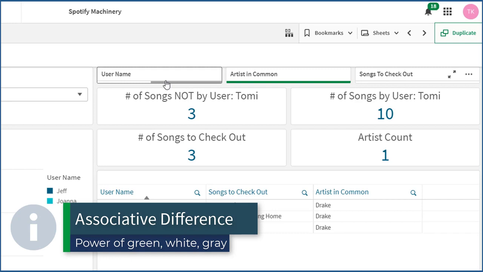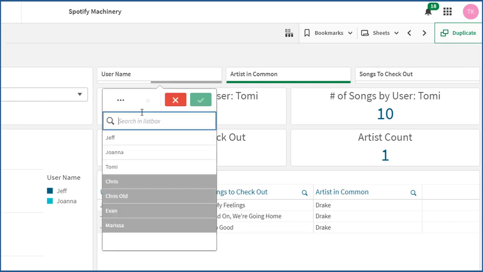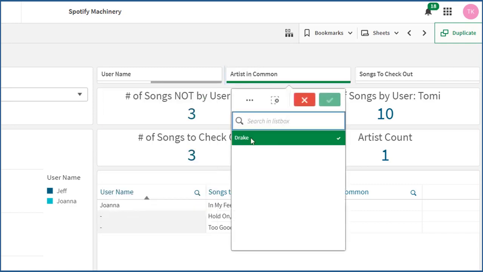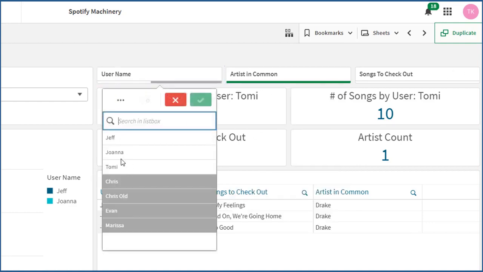We call this the power of the green, white, gray. Dark gray lets me know that of the users, about half of the users have not listened to a song by Drake. This is data that other tools would obscure, and you will not even get to see this. For example, I can see, just as we expected, I have listened to songs by Drake, as well as Jeff and Joanna. But my other friends, Marissa, Evan, and Chris, have not listened to any songs by Drake, and I think that's absurd. We can also see what's in green. That's what's been selected. What's in white is what's related to my selection, those users. What's in dark gray is what's excluded.